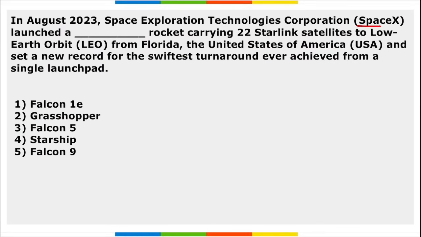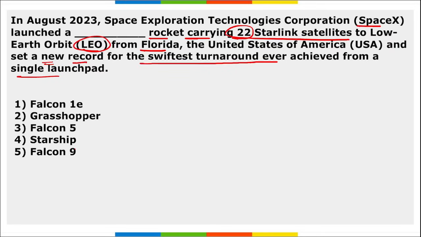Next, SpaceX launched a Dash rocket carrying 22 Starlink satellites to low Earth orbit from Florida, USA, and set a new record for the swiftest turnaround ever achieved from a single launch pad. So, SpaceX launched this Dash rocket.